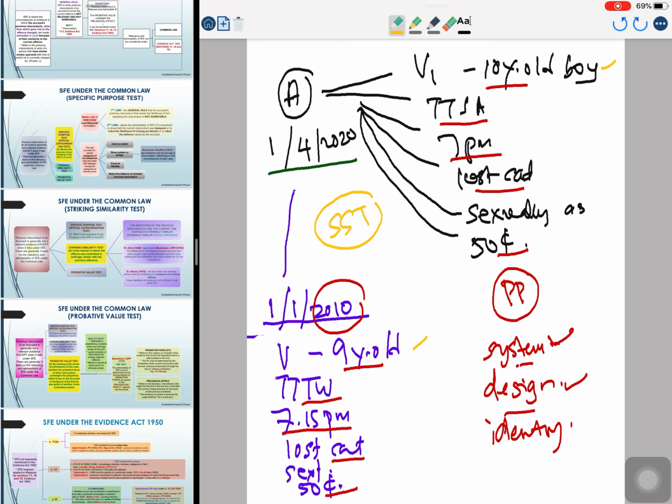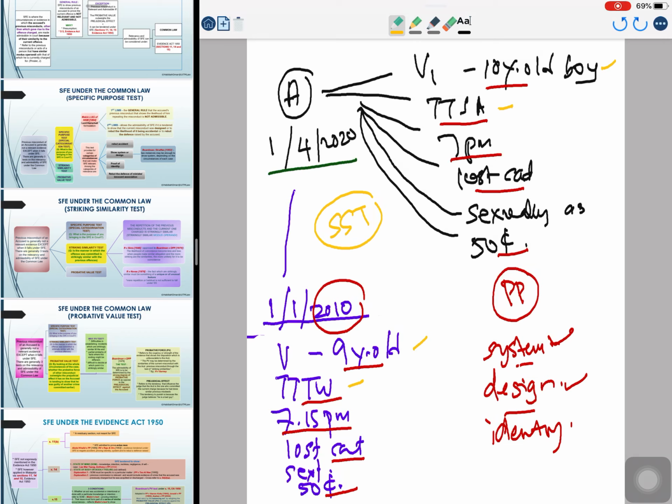And the location in which the crime is committed: the current one happened at Taman Tasik Shah Alam, so it is near the lake. The second incident happened also at Taman Tasik Titiwangsa, which is also near the lake. So the lake location here is strikingly similar. It falls within the same category, near the lake.